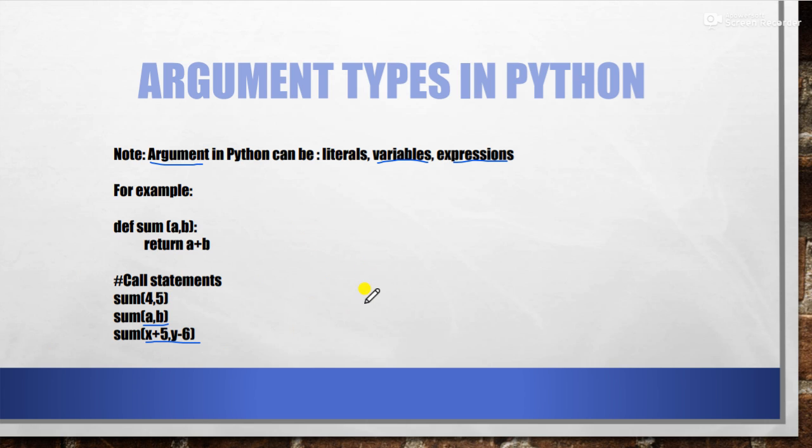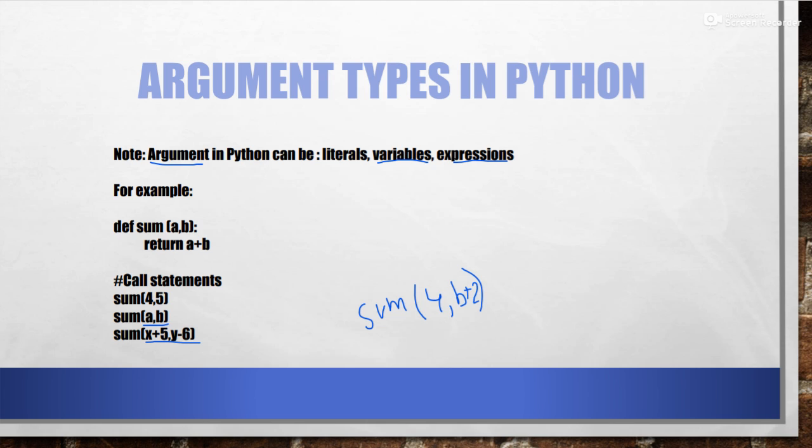For example, if I write sum and then in the brackets 4 and b, this is also allowed, meaning one is a literal and one is a variable. Or if I write 4 and b plus 2, this is also allowed. It means one is a literal and the second is an expression. So any combination you can pass as an argument.